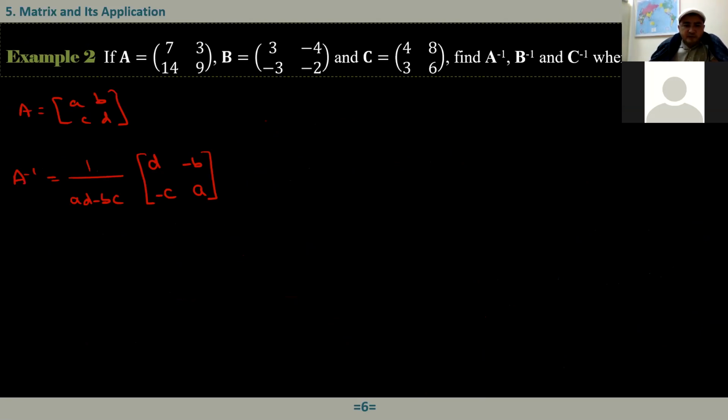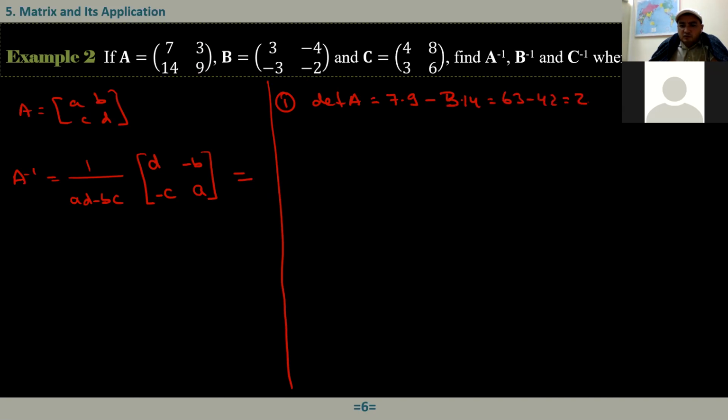So first one, to find the inverse of A using this formula, first we need to calculate AD minus BC, because if it is equal to 0, we don't have to continue, we just stop and conclude that actually it doesn't have an inverse. So number one, for A, the determinant of A is 7 times 9 minus 3 times 14, that is 63 minus 42, which is equal to 21. Okay, it's not equal to 0, that means it has an inverse.